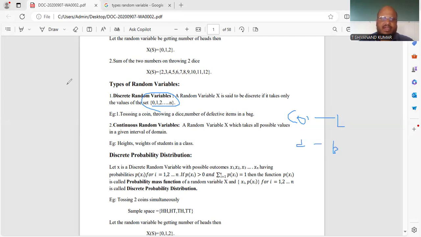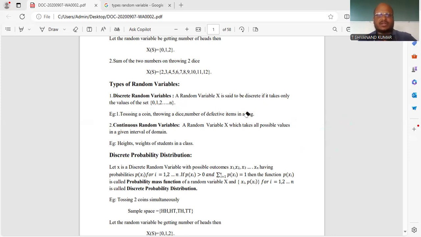So if you are getting a particular number, then that is a discrete random variable. The best examples are tossing a coin, throwing a die, and the number of defective items in a bag. These come under the discrete random variable.